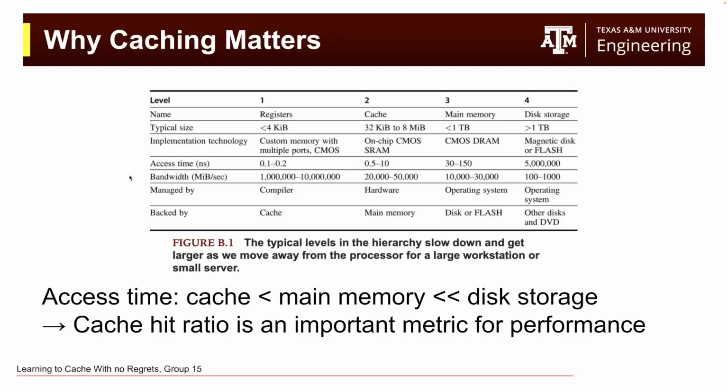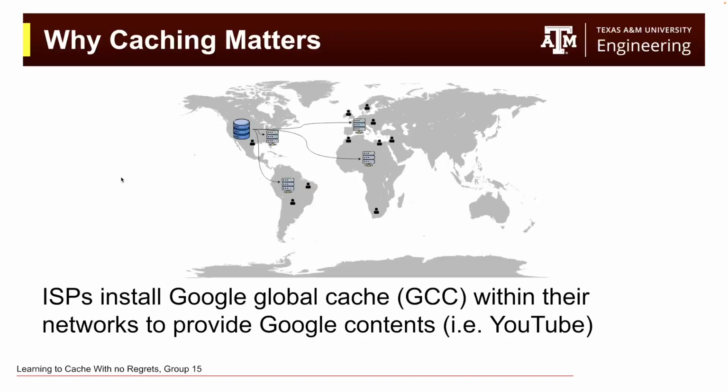If you take a look at the figure, it takes 0.5 to 10 nanoseconds to access the cache, whereas it takes 30 to 150 nanoseconds to access the main memory, and the disk storage takes much longer. Naturally, the cache-hit ratio becomes an important metric for system performance. The importance of caching could be extended to the cache networks. For example, internet service providers install Google Global Cache within their networks to provide Google content that is frequently accessed by users. If the content is not available in Global Cache, it retrieves the content from the global data center far from the local network.